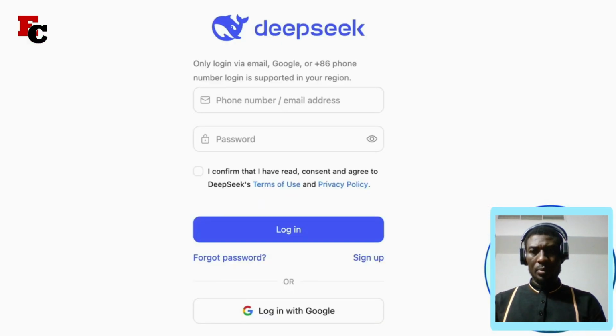It's completely free to use. Literally all you're going to need to do is just enter whatever information, phone number, email address in here, and they're going to send you a verification code. Once you go through that, you're going to be able to create your account.